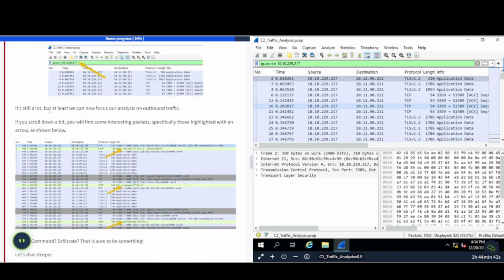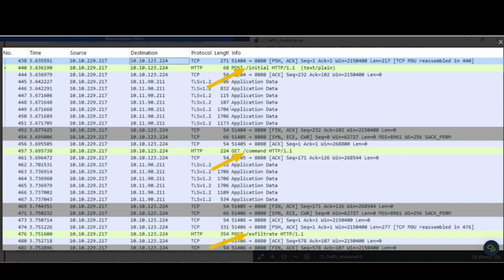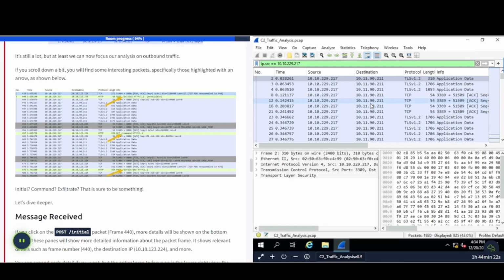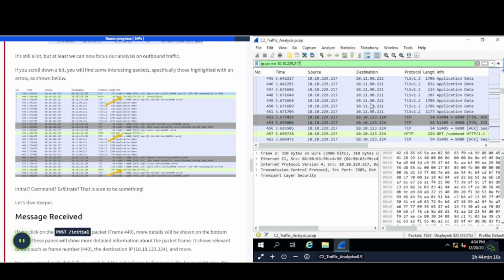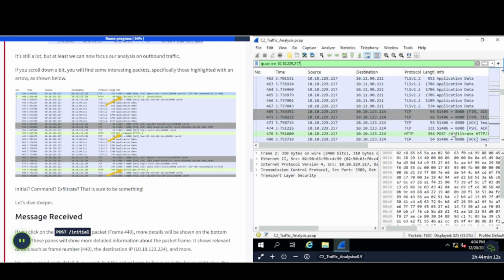It's still a lot, but at least we can now focus our analysis on outbound traffic. If you scroll down a bit, you will find some interesting packets, specifically those highlighted with an arrow as shown below. So things like this. So post initial, get command, post exfiltrate. Looks interesting. All right. So once you go through here and take a look, let's see if we can find that information here. There's command, there's initial, okay, and then there's exfiltrate right there.